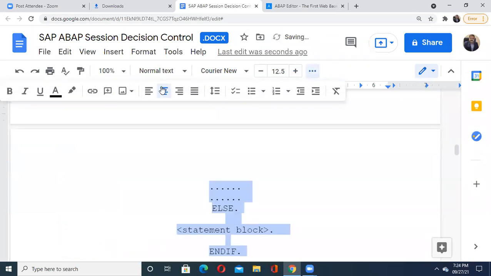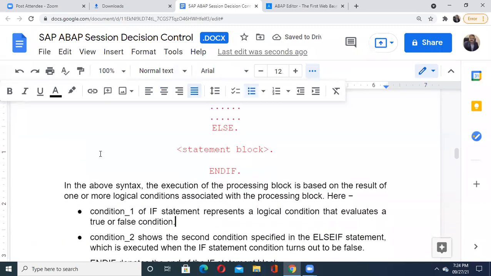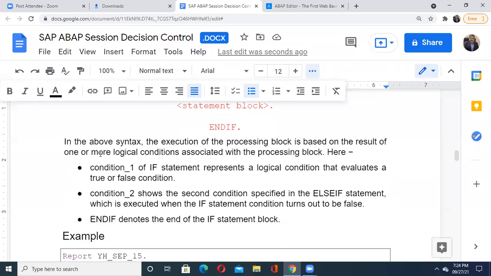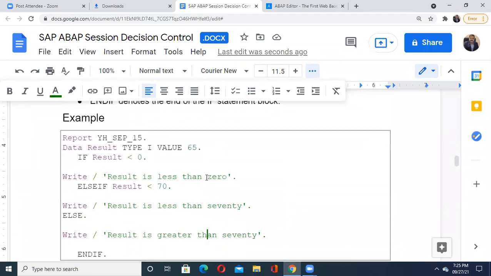Okay, let us see this part. Yeah, this one, right? Now in this above execution, you understand once again. Condition 1 of the if statement represents a logical condition that is going to evaluate as either true or false. Then condition 2 is specified in else if, which is executed when your if condition turns out to be false. And end if denotes the end of the entire if statement block that I have already discussed with you. Now let us take this example.